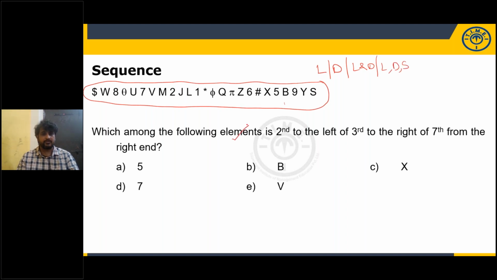And you may be asked this kind of questions. Which of the following is second to the left of, third to the right of, seventh from the right hand? How many symbols are there immediately preceded by a digit and followed by a letter? This kind of questions. Practice both. These kinds of questions come under sequence, and these are important only for clerk prelims. Please take a screenshot.